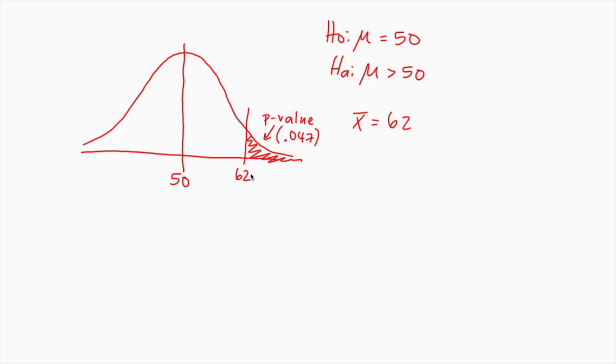The other thing it could potentially tell us is that our sample wasn't actually random, that there's something going on in our sampling process or in our actual group of people. So maybe the true mean of all random samples was 50, but we got this sample that wasn't actually random, and that's why it ended up being higher. So that is kind of your basic interpretation of a p-value and what it means.